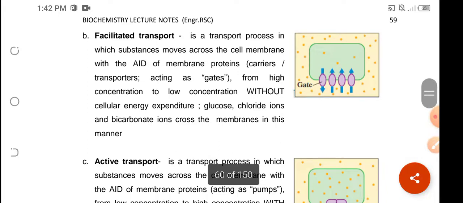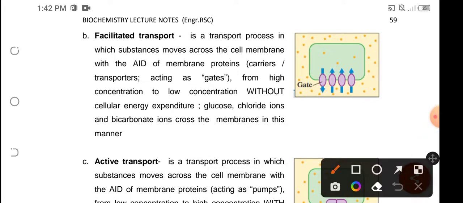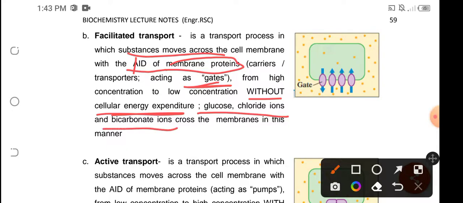Now, for facilitated transport, this does not need an energy expenditure. However, what it uses are the membrane proteins which actually act as gate. So, kailangan niya yung aid ng membrane proteins. So, from here, glucose, chloride ions, and bicarbonate could cross the membrane, okay, because of these gates.